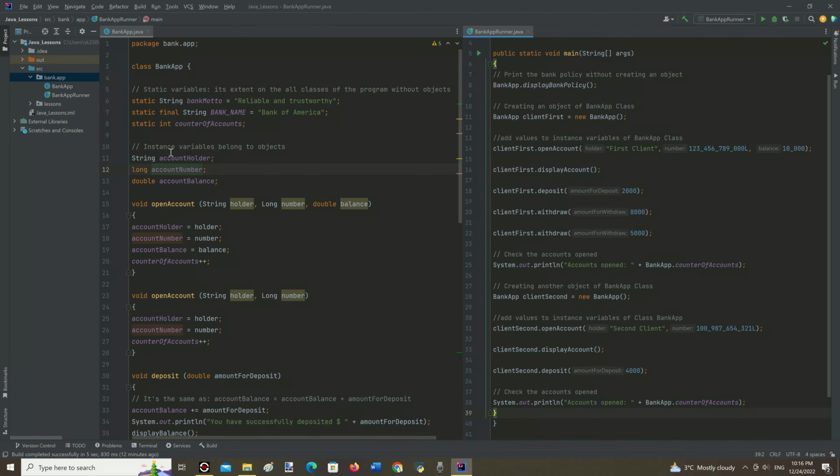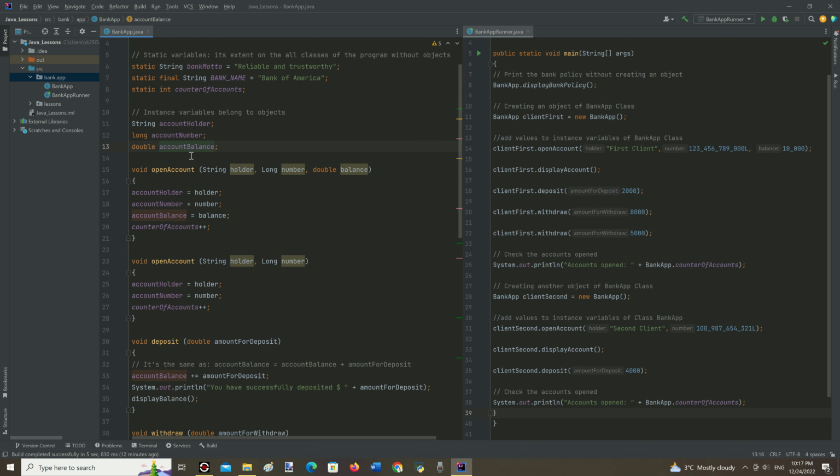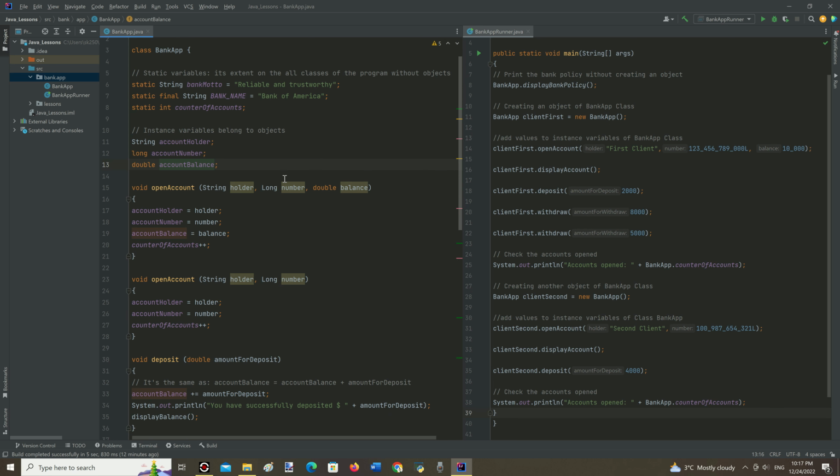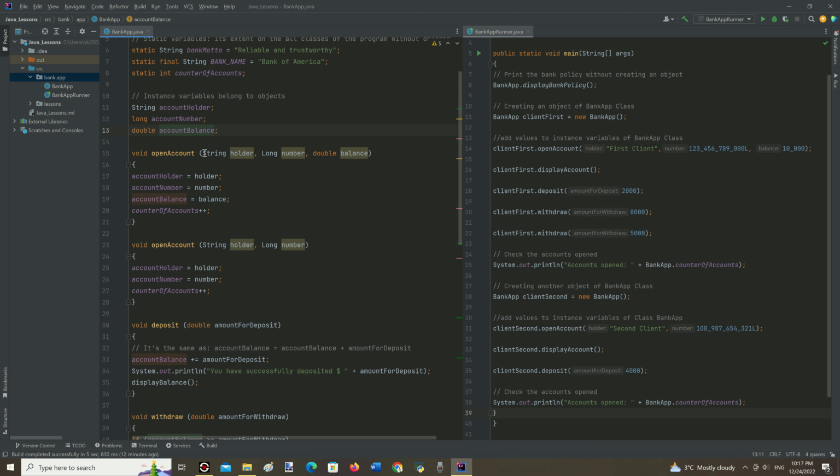Instance variables. Instance variables are those which are declared inside the class but outside of any methods. Instance variables are visible for all methods in the class. Initialization of these variables is not mandatory and by default their value is 0 for numeric and null for strings.